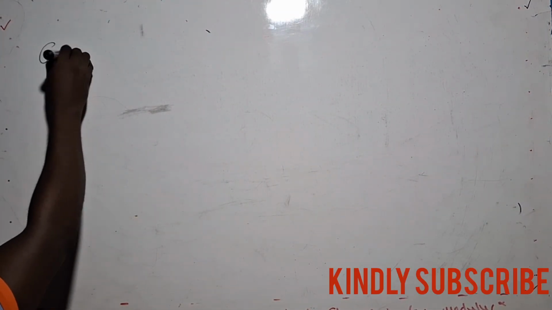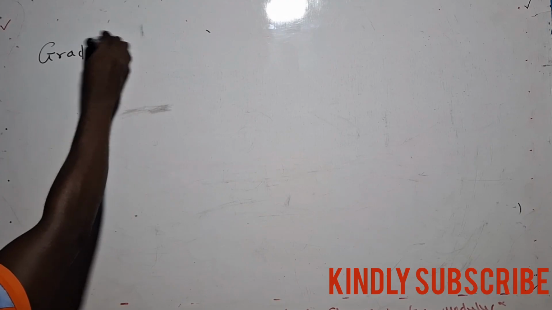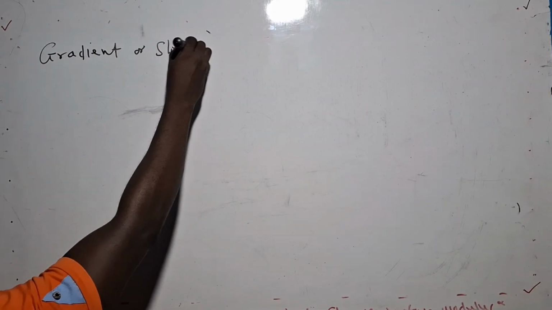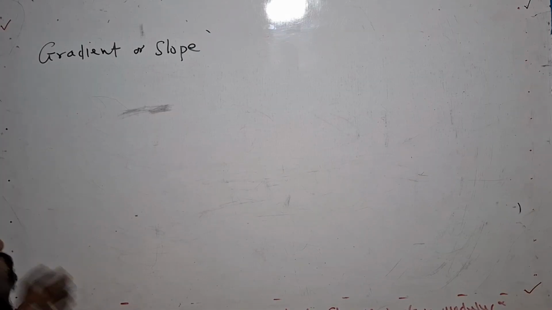In this part, we are going to talk about gradient. Another word for gradient is slope. So what do we use gradient for? Gradient is used to determine how steep or gentle a slope is.